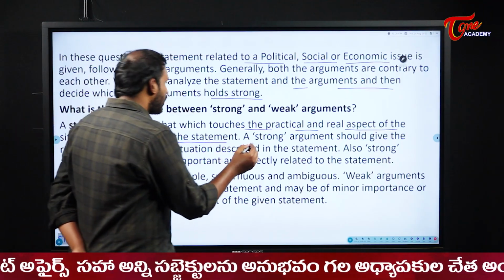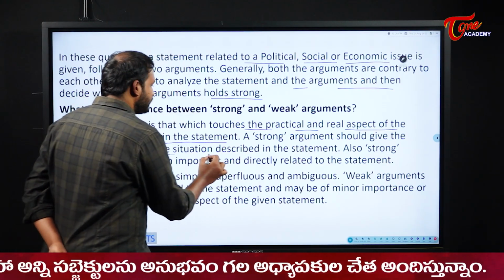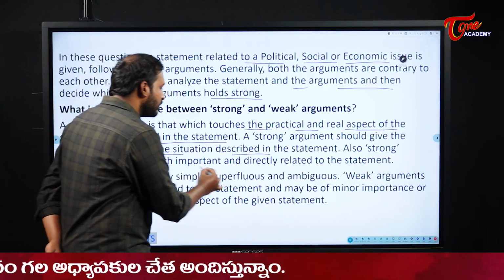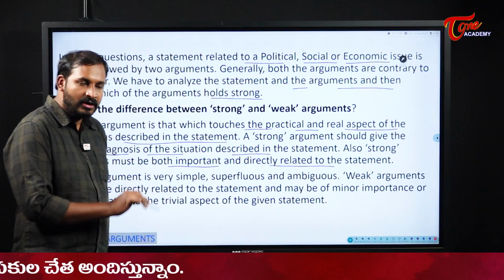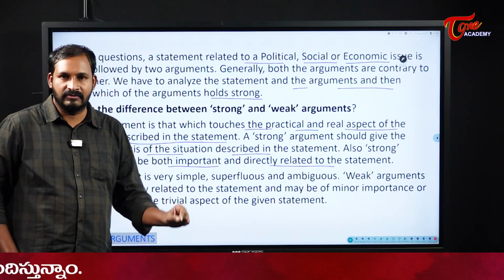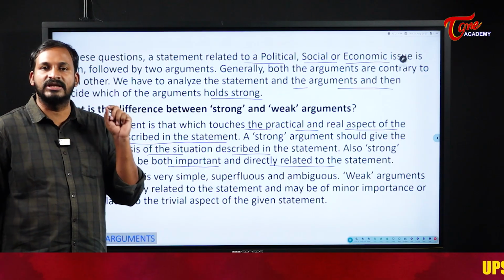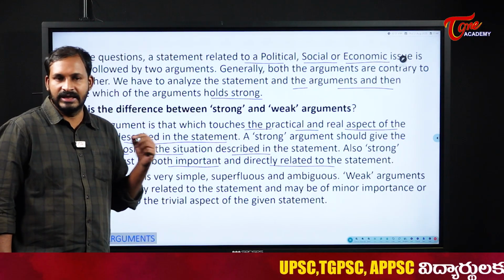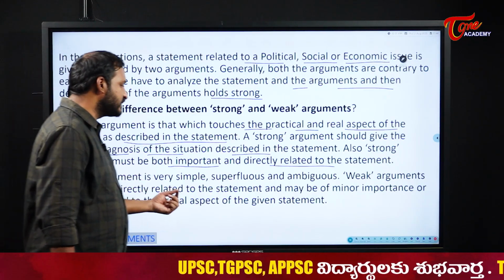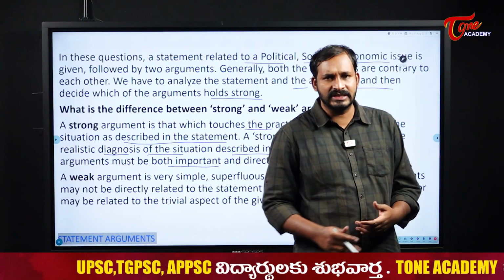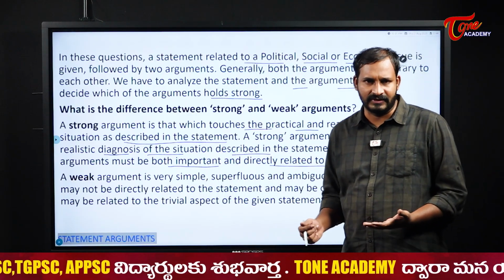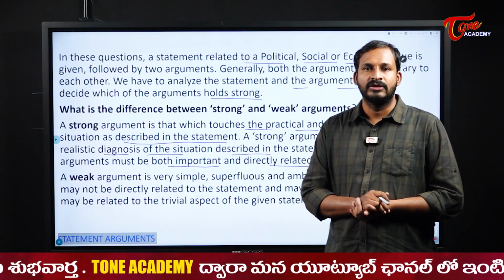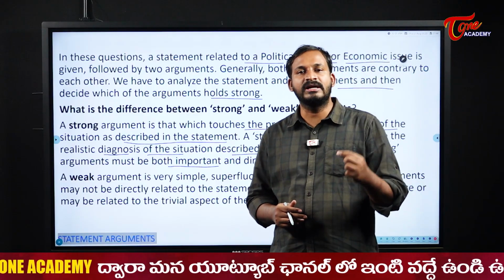Okay, next. A strong argument should give a realistic diagnosis of the situation described in the statement, as I have already told you. Also, a strong argument must be both important and directly related to the statement. Always we decide whether the given argument is strong or weak based on the statement only, not on your personal perspective. That is very important. Next, a weak argument is very simple, superfluous and ambiguous. That means there will be no clarity in it, or it is completely irrelevant to the context mentioned in the statement. Those types of arguments we call weak arguments.